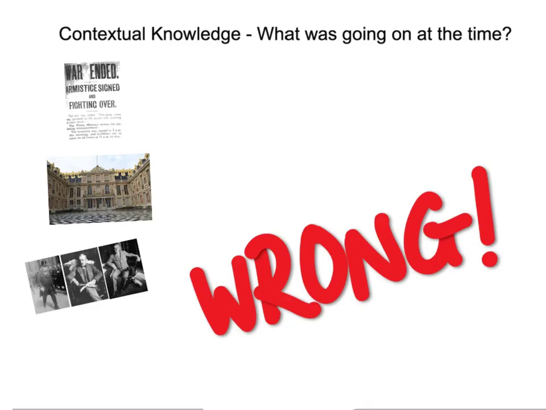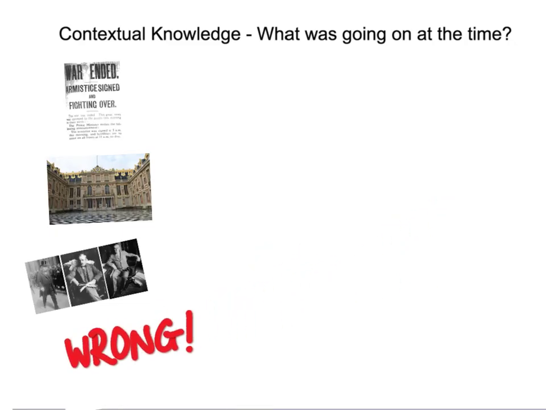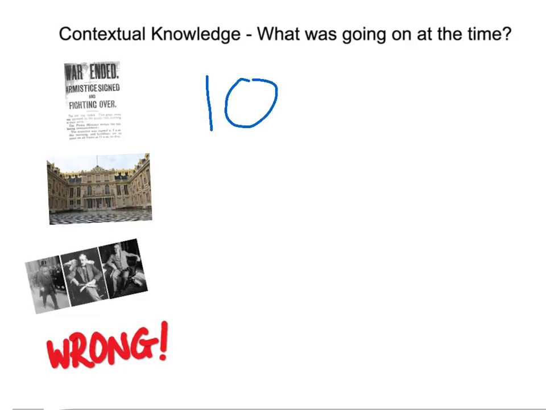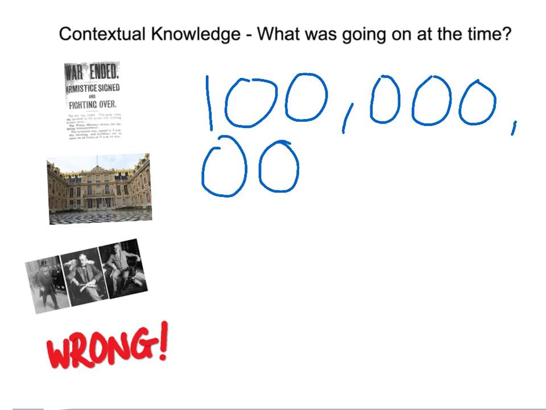Now, a key aspect of the treaty itself is the fact that they had to pay reparations, also known as compensation. And it's clear that the sum would cripple the country itself. They were told that they had to pay 100 billion marks. This was a massive sum at the time.